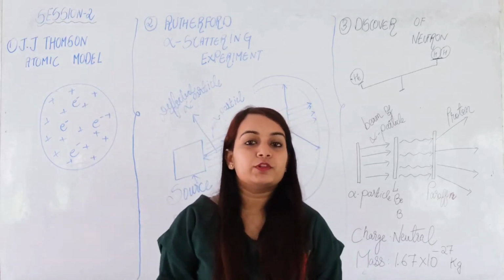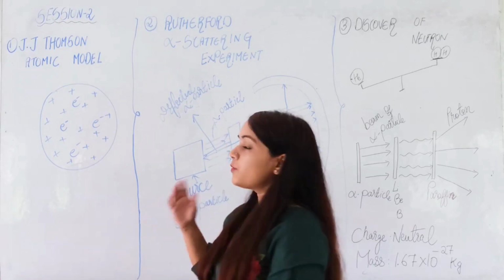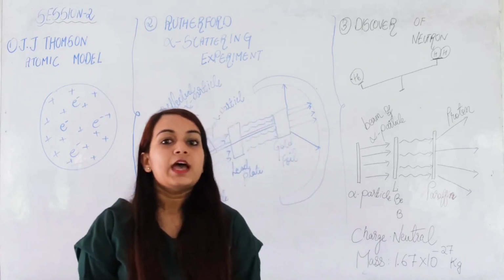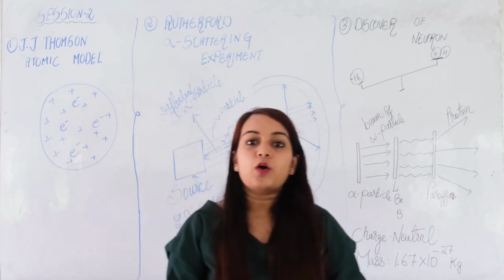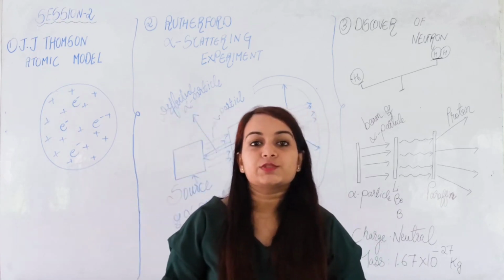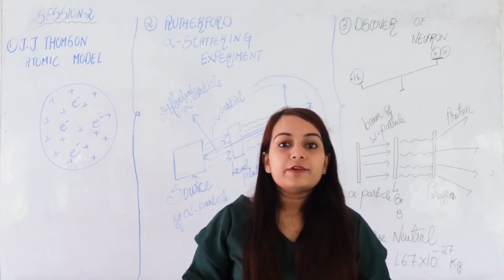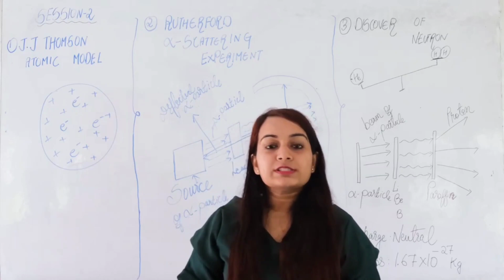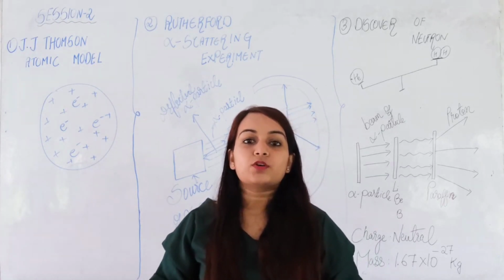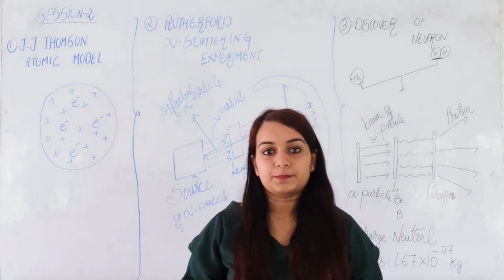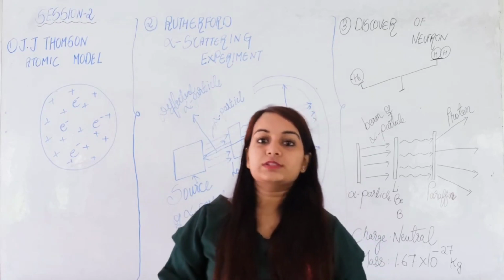In today's class, we will go forward to study about J.J. Thomson model, Rutherford alpha scattering experiment, and even discuss about the discovery of neutrons. Till now, only two subatomic particles were discovered, that is electron and proton. And whichever experiment or whichever process was conducted, it was conducted on the basis of only presence of electrons and protons.